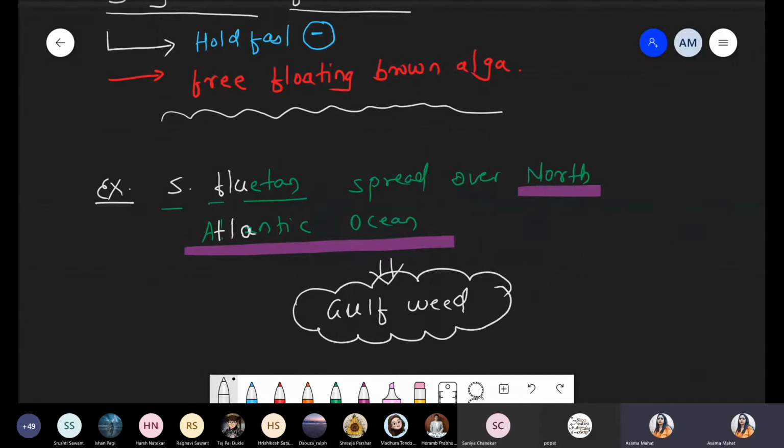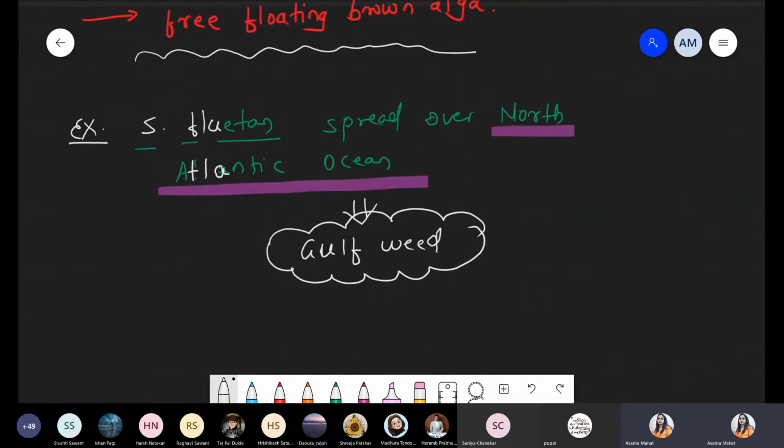And what is the main function? These Gulf weed basically inhibit boat movement and ship movement. Yes Haram, true.